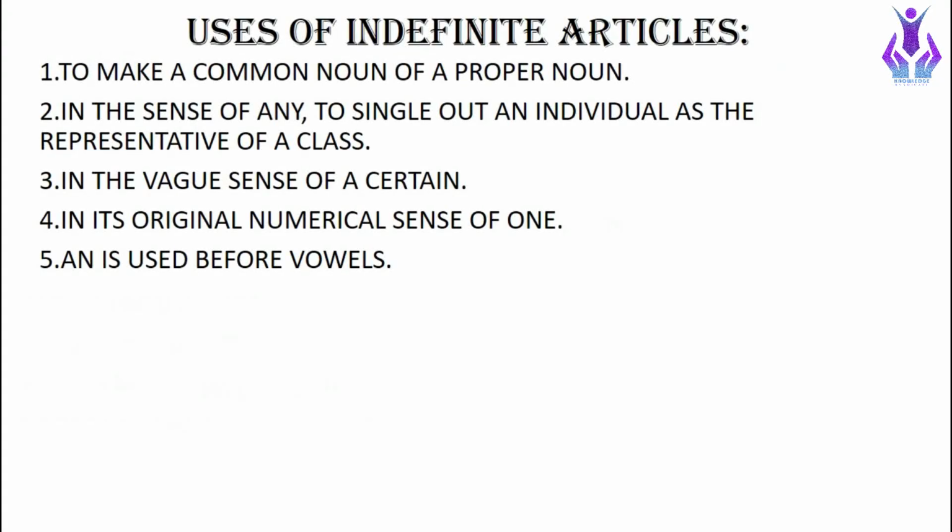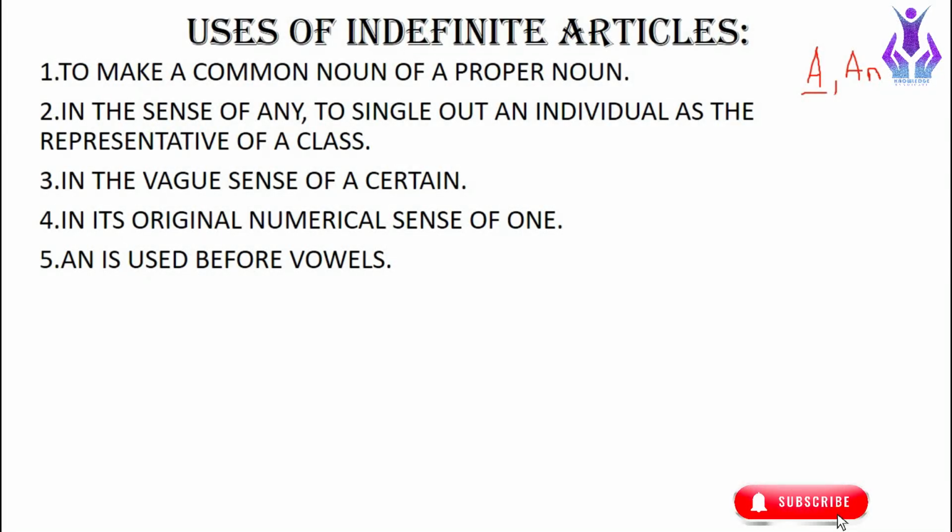Now moving towards the indefinite article. "A" and "an" are our indefinite articles. Basically, we have "a" as the indefinite article, and along with "a" we have "an." The indefinite article is used to make a common noun of a proper noun. When there is a proper noun but we have to mention it as a common noun, we put "a" along with it. For example, we say "a Daniel come to judgment." Here Daniel is basically a proper noun, but to make it common, we put "a" along with it. So it becomes a common noun.